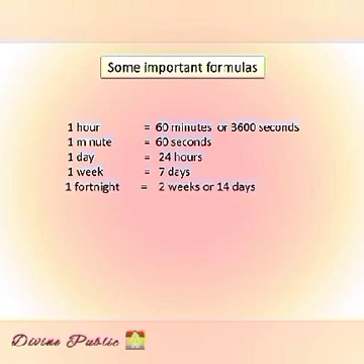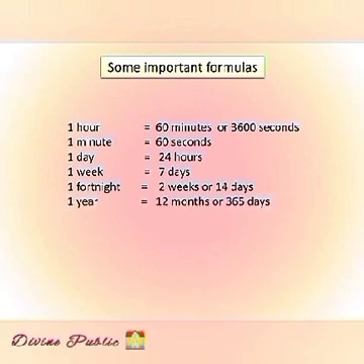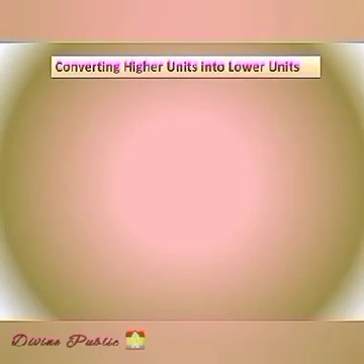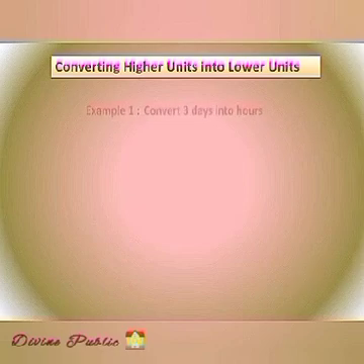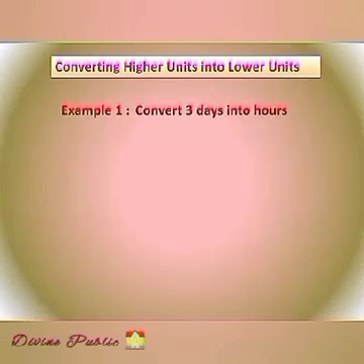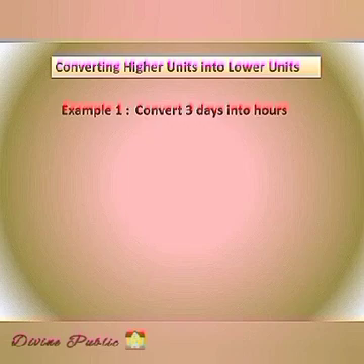1 fortnight is equal to 2 weeks or 14 days. 1 year is equal to 12 months or 365 days. 1 leap year is equal to 366 days. Converting higher units into lower units. Let us see the example. Convert 3 days into hours.